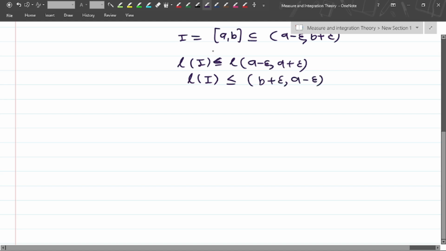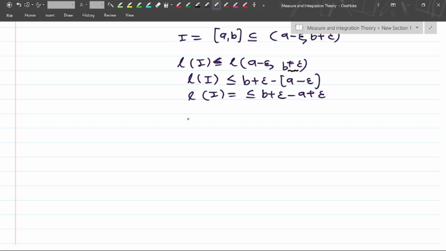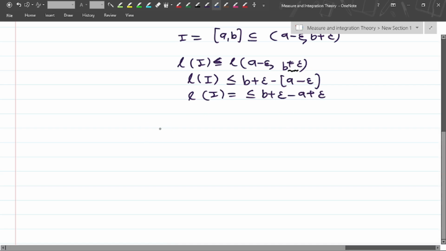The length is b plus epsilon minus (a minus epsilon). It means the length of I is less than or equal to b plus epsilon minus a plus epsilon. Then, taking the outer measure on both sides.